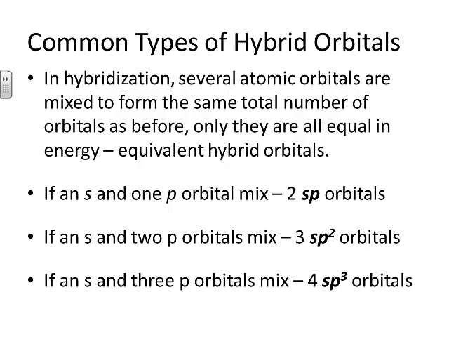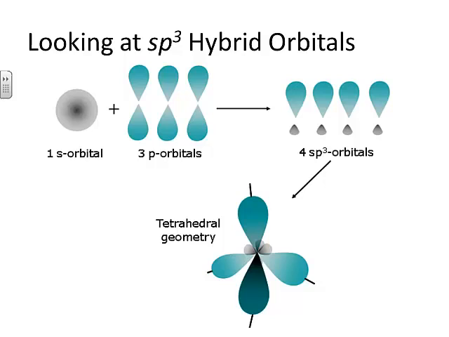If we mix an s orbital with all 3 of the p orbitals, we've mixed together 4 orbitals. So 4 orbitals come out of it, and we call them sp3 orbitals because they come from an s and 3 of your p orbitals being mixed together. Let's look at it in terms of pictures. This shows an s orbital and 3 p orbitals. If you mash them together and come out with 4 new orbitals in the end, we'd have 4 orbitals because we started with 4 orbitals. We would call them sp3 orbitals because they come from having an s with 3 p's mixed together.